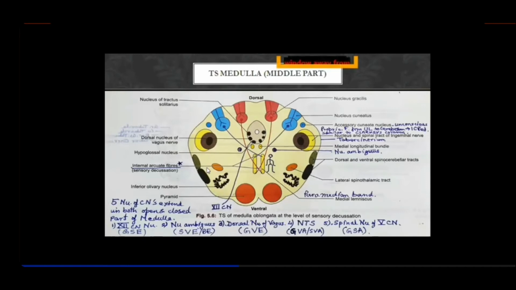Then in the rest of the white matter anteriorly, as you all know, because we have studied below the pyramidal decussation, but now we have reached above, you will find only the pyramid, that is the corticonuclear fibers, passing here. And lateral to that is the inferior olivary nucleus. However, this is the lower portion of the inferior olivary nucleus, which looks like a crumpled purse, which has its hilum on the deeper surface. Then this is the lateral spinothalamic tract.